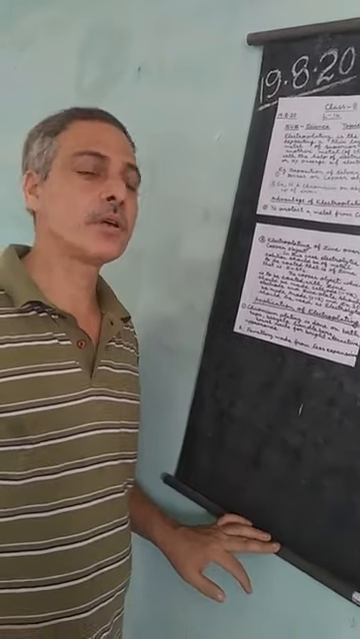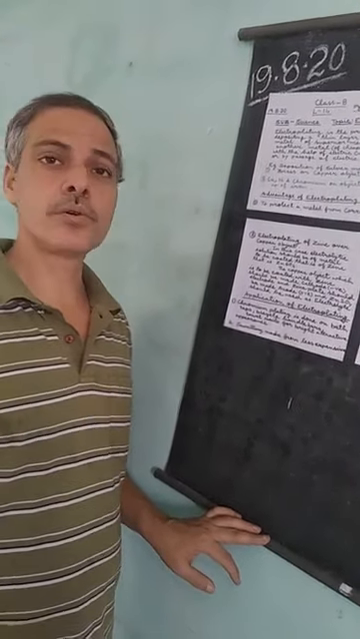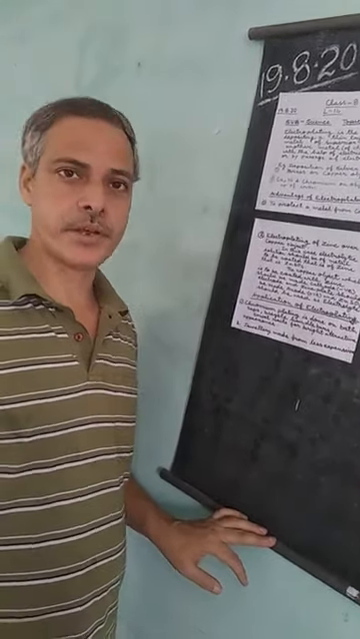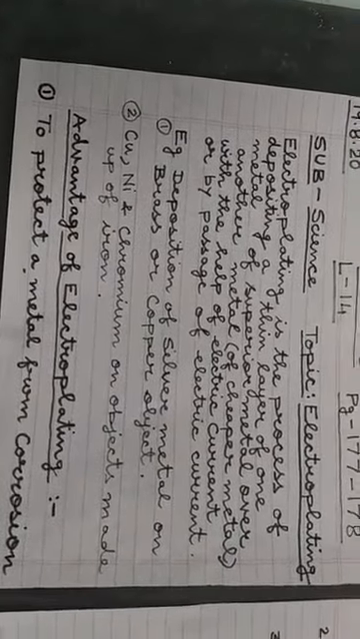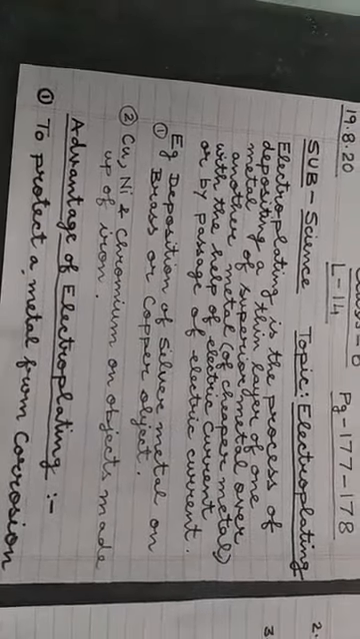In today's class, I will explain to you the topic of electroplating. First of all, I will tell you how you will define the term electroplating. Electroplating is the process of depositing a thin layer of one metal over another metal with the help of electric current, or by the passage of electric current. I hope you have understood what electroplating is.